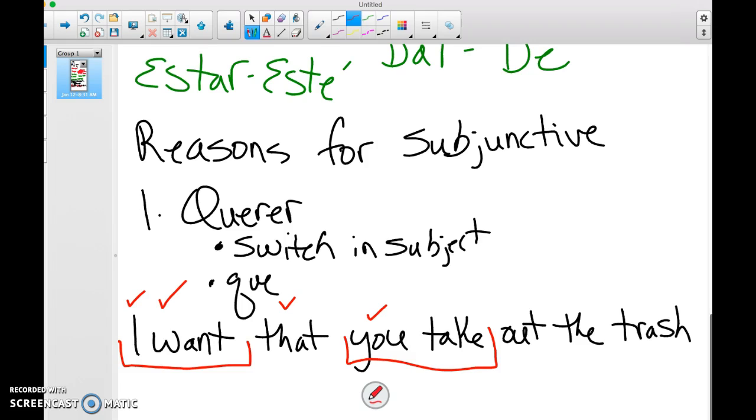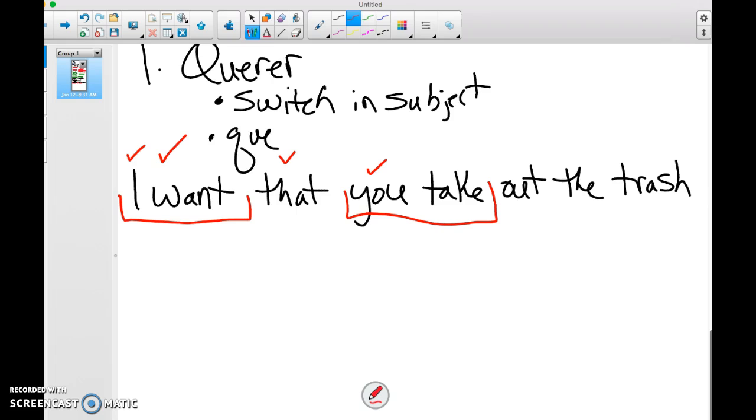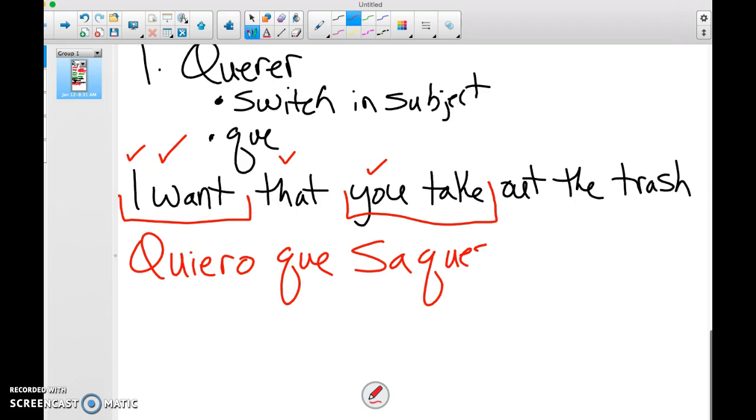So let's hear what this sounds like in Spanish. Okay? Quiero que, and I love that you use this because what's to take out? Sacar. A CAR verb. So you take would become saques la basura. Fabulous. Okay, that's old news.